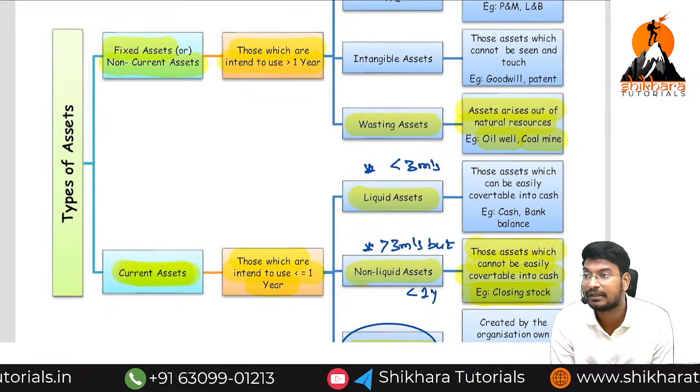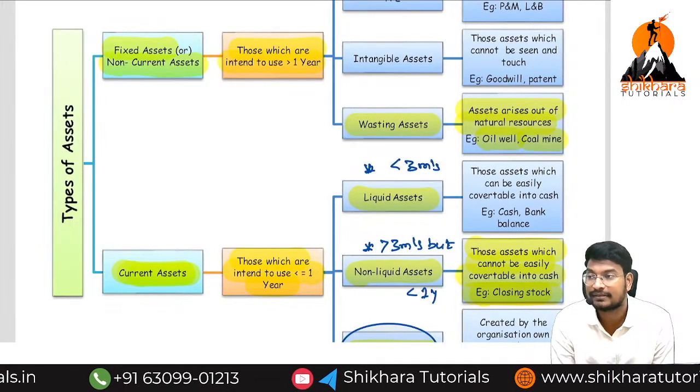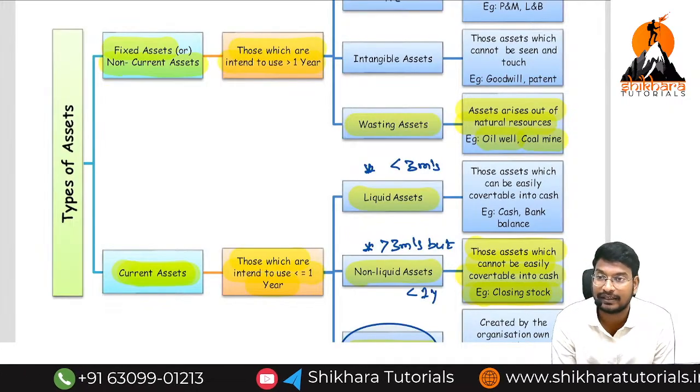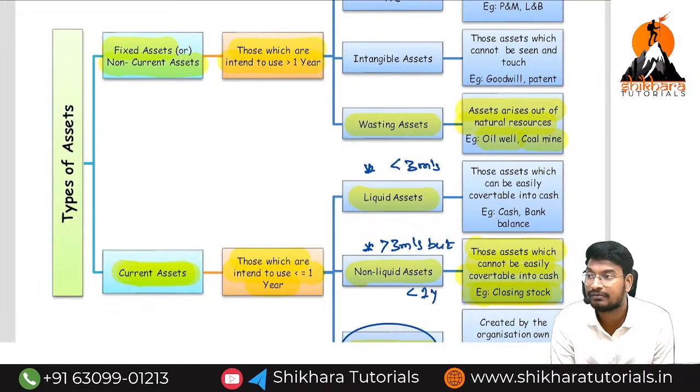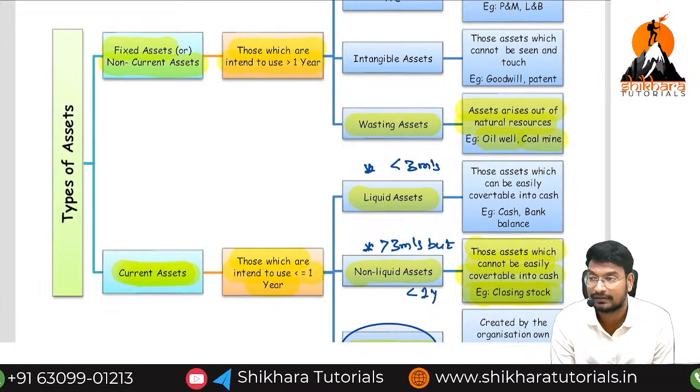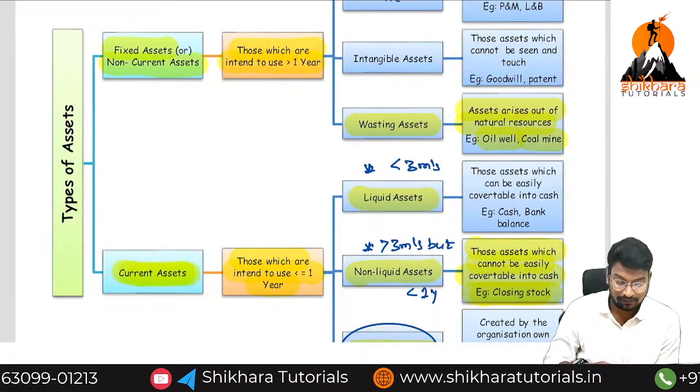Vesting means created by natural resources. Examples are oil wells, bore wells, coal mines, and KGF. In the KGF, what do we have? Coal mines and gold mines.